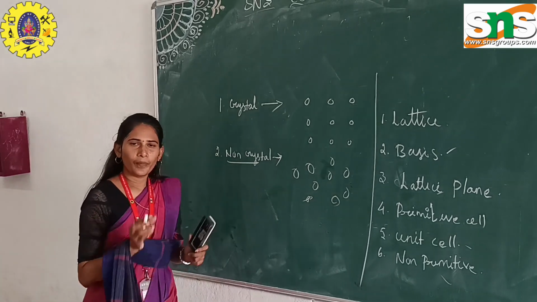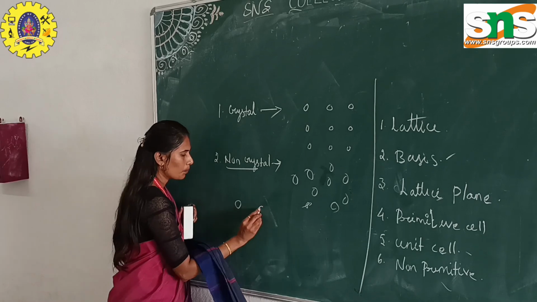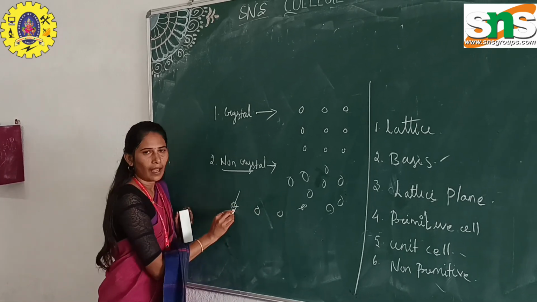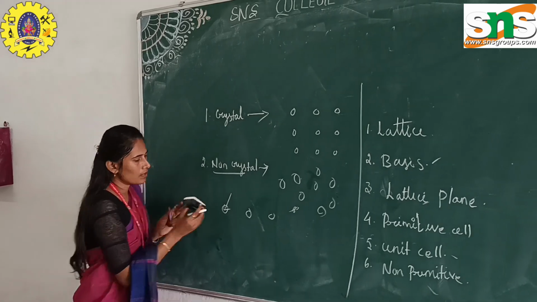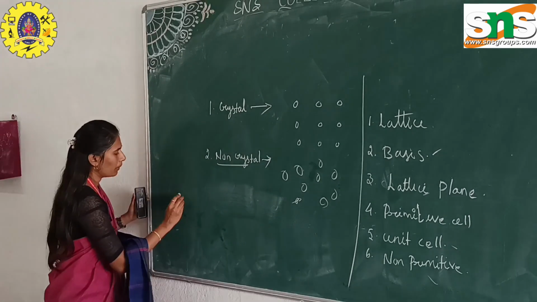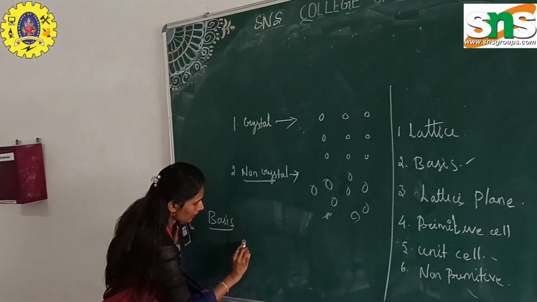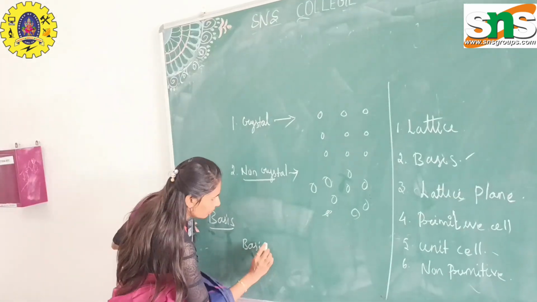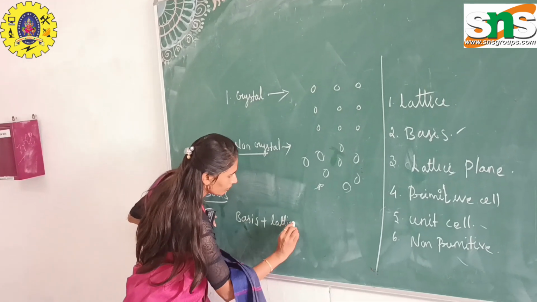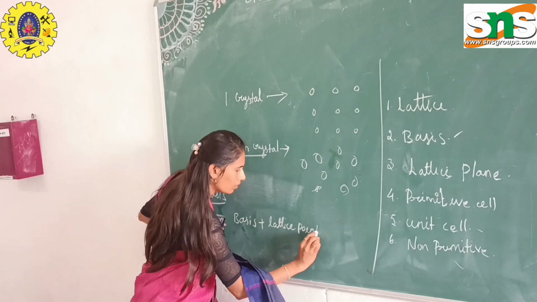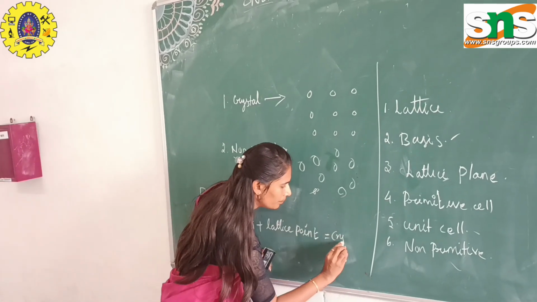Lattice is nothing but the position of the atoms or molecules. That is called lattice. Basis is nothing but the crystal structure formed by two types: basis plus lattice point combine together to form a crystal structure.